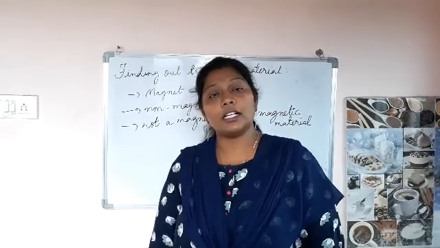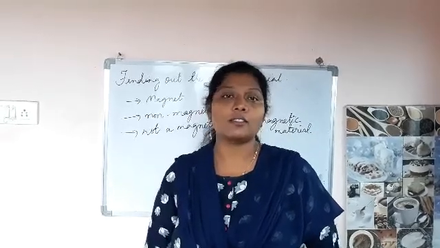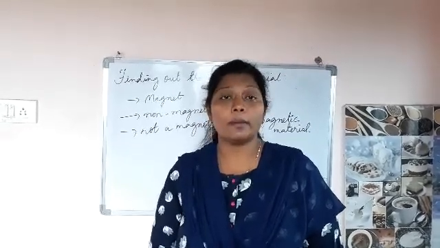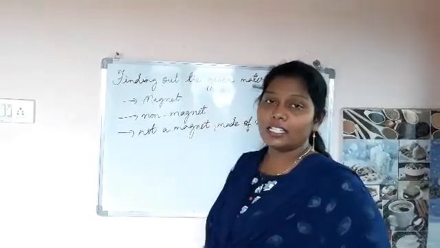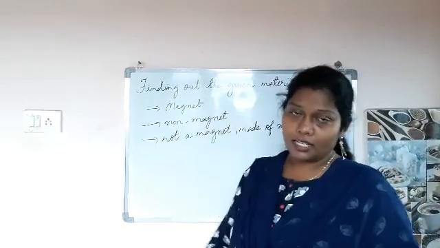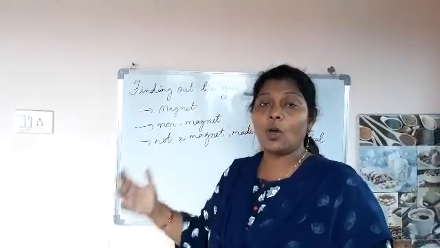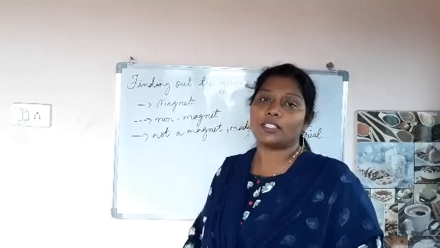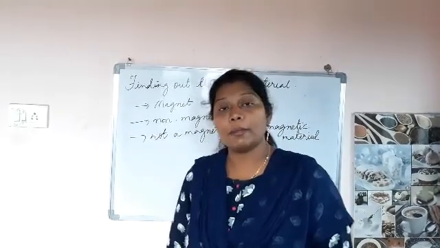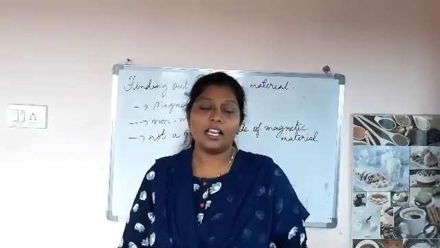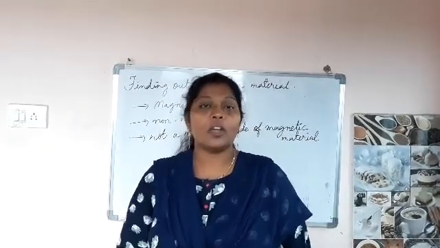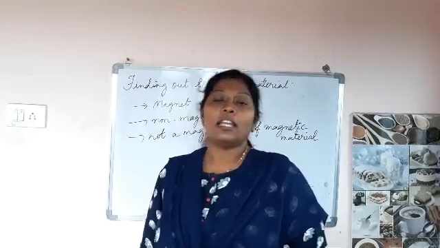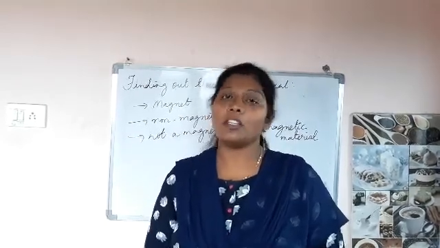Up to now, we have learned different magnetic properties of the magnet, different shapes and sizes, what the magnets do, and in what way the magnets are helping us. Okay, children. Now, in this activity, we will find out whether the given material is a magnet, a non-magnetic material, or contains some magnetic properties. How can we divide the given materials into these three categories? On what basis can we identify whether a substance is a magnet, a non-magnetic material, or has a magnetic property? Now let us see.